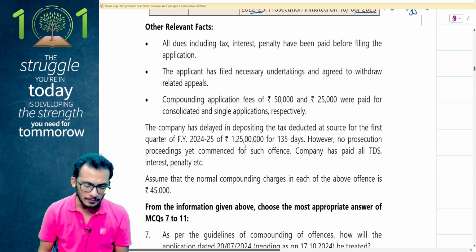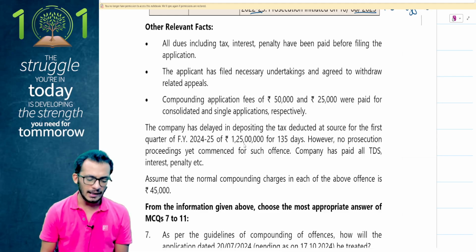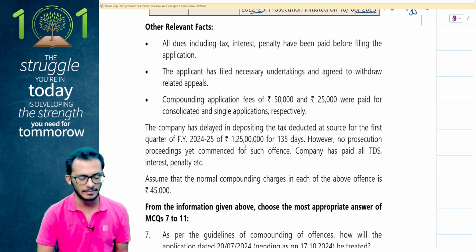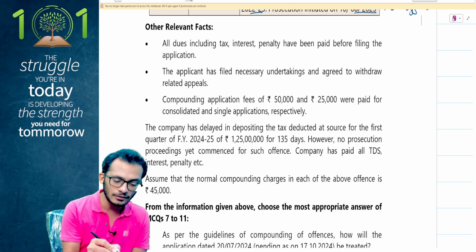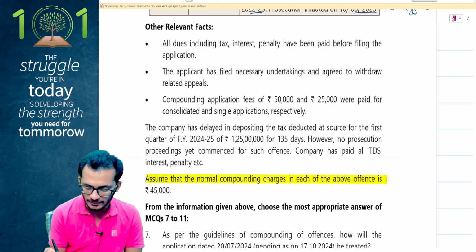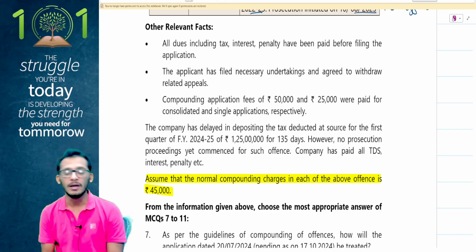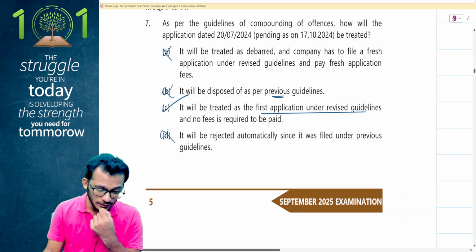The company is delayed in depositing tax deducted at source for the first quarter of 24-25 for 1.25 crores for 135 days. However, no prosecution proceedings have yet commenced for such offence. Company has paid all TDS, interest, penalty, etc. Assume that the normal compounding charges for each offence is going to be 45,000. So they have said that if you are going for compounding, they are going to ask you to pay 45,000 on each of the offences. Keeping that in mind, I think 7th we have already answered, so that's okay.